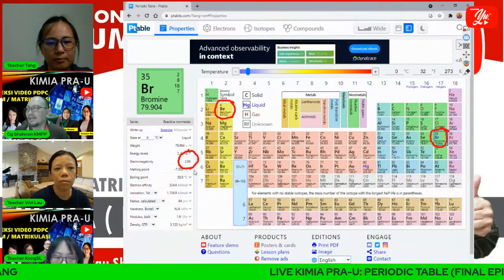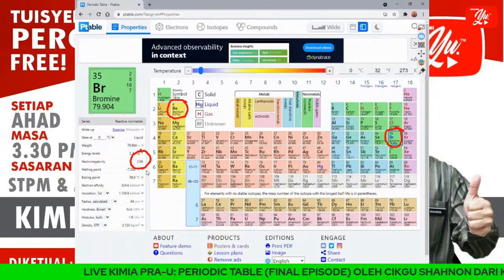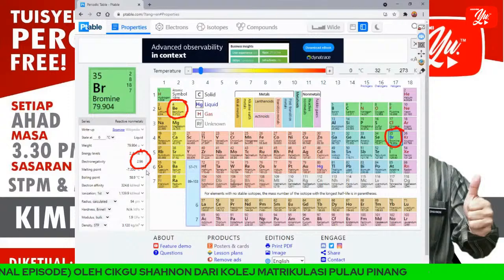That means bromine has higher electronegativity than beryllium, even though the principal quantum number of bromine is higher than beryllium.